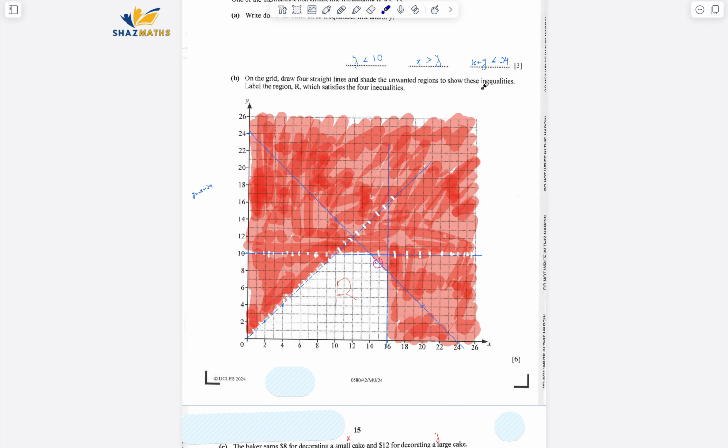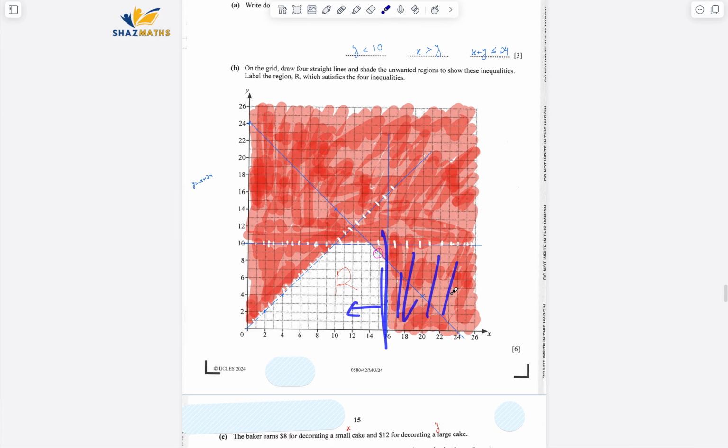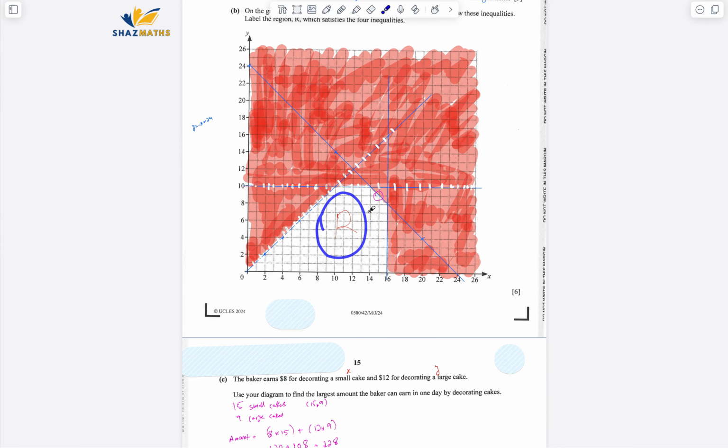Okay, and then the last one, always remember, I normally prefer to look at the inequality with respect to y. So if y is less than or equal to 24 minus x, that is the line. For this line, we need the region below that. That means all of the top ones would be shaded. And then the last one was x is less than or equal to 16. So we have made this line. We need this region, so that's why this is shaded. Anyway, the final answer is this region R.